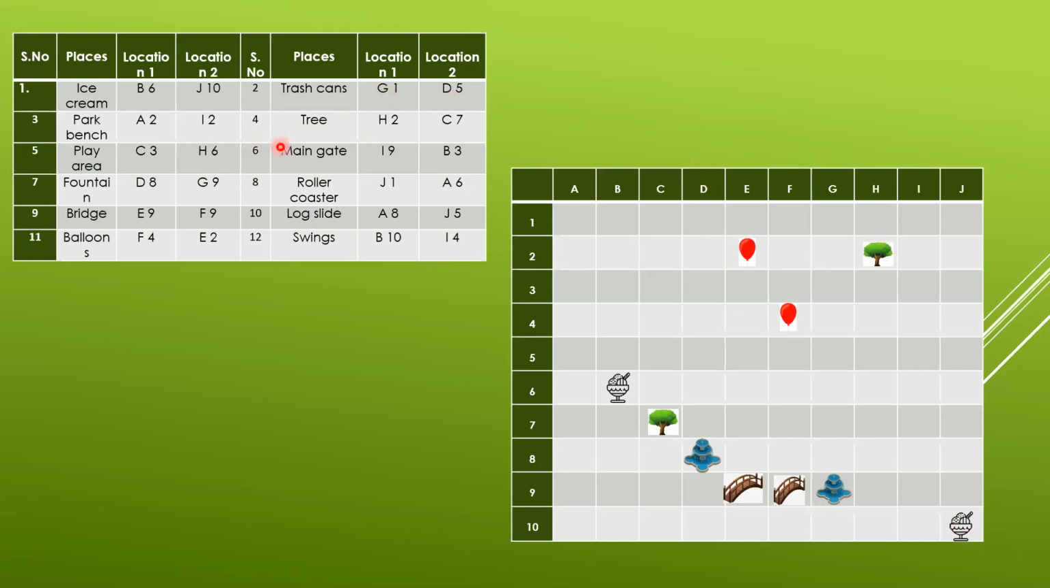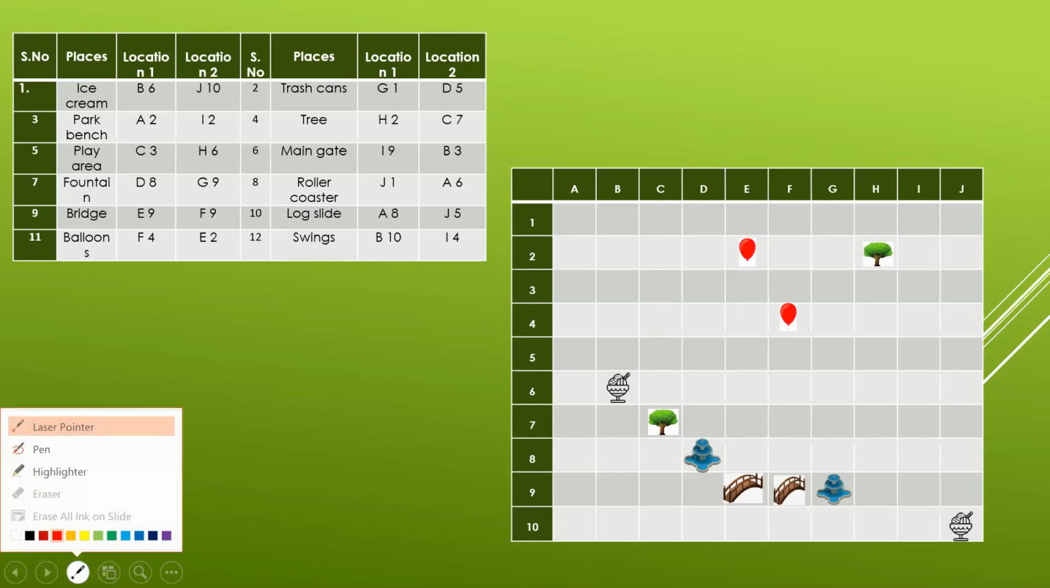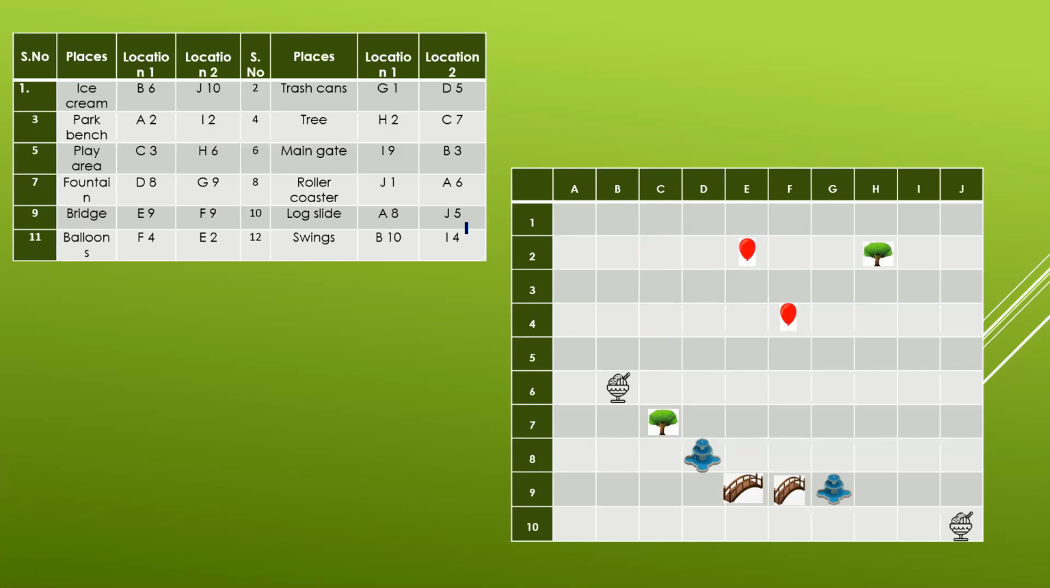Okay. Another one is C7. C is the column and 7 is the row. They both meet at this point. That is why we have shown it over here. Okay. I have taken another example, the fountain. Now, can you see the fountain? D8. D is the column and 8 is the row. Where will they both meet? They will both meet at this point. That is why I have made it over here.